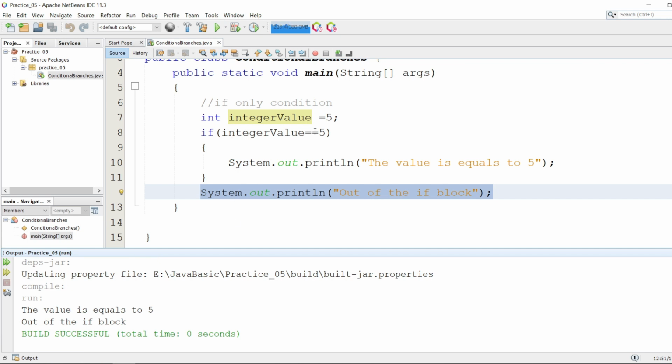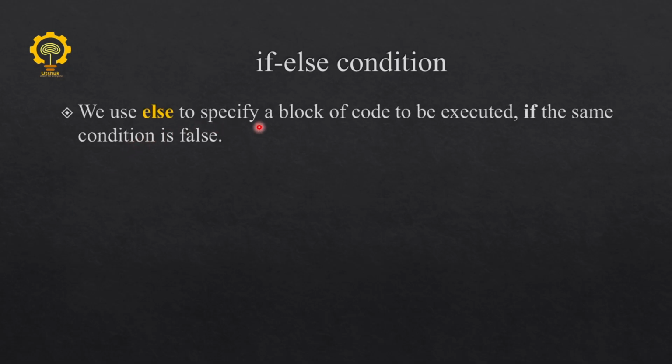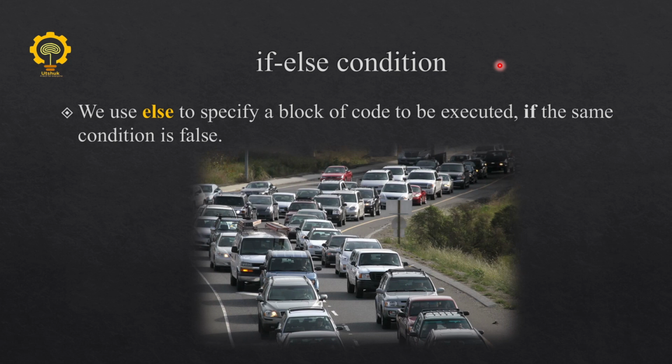So let's move to the second case, that is the if else condition. We use else to specify a block of code to be executed if the same condition is false. Let's understand this if else condition by taking a real life example. Suppose you are in traffic and you need to go to your office, but there are two roadways, and the first condition you apply is that if there's huge traffic, then take roadway 2, otherwise take roadway 1. So these are also the conditions that we always use in our daily life.